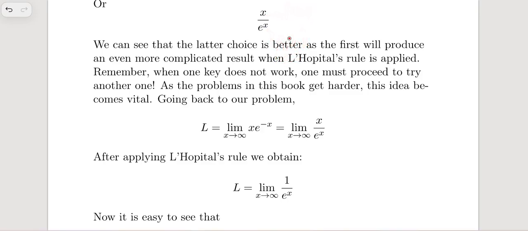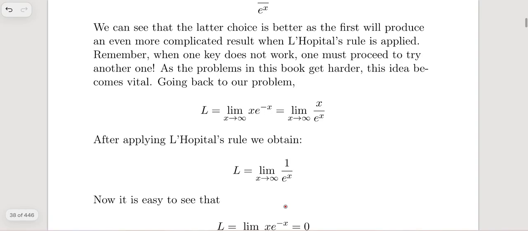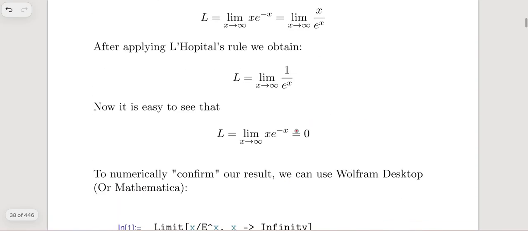So basically if we use L'Hopital's rule, the derivative of x is just 1 and the derivative of e to the x is just e to the x. So we would have L equals the limit as x tends to infinity of 1 over e to the x, which is 0, because x is an exponent, right? So the value of e to the x would tend to infinity, and 1 over infinity basically tends to 0. So that's how it comes out to be 0.